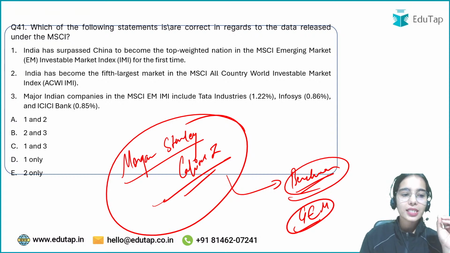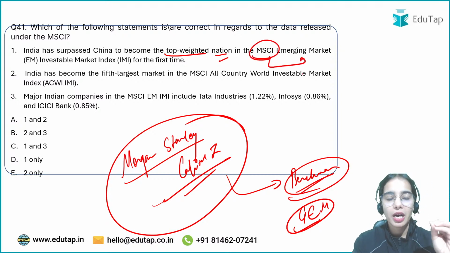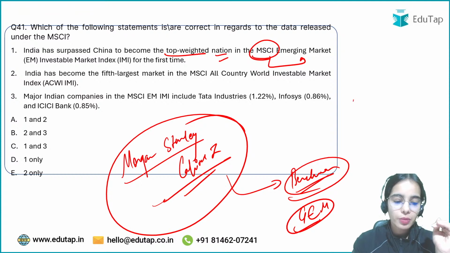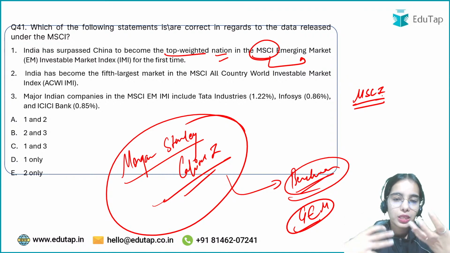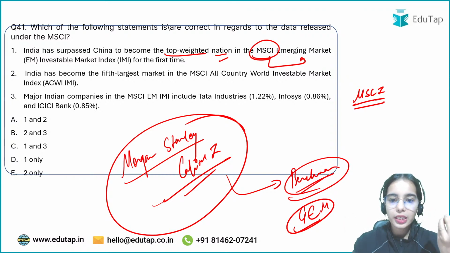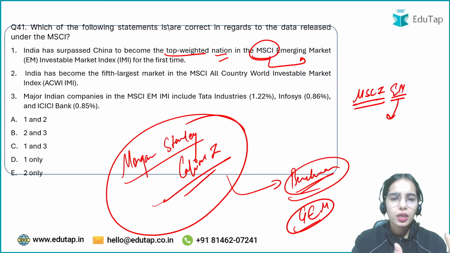Okay, so India has surpassed China to become the top weighted nation in the MSCI Emerging Market Investable Market Index. So basically, the Morgan Stanley Capital International data has been released. This is the data for the global equity market, and in this MSCI there is the emerging market category. That is, India, Brazil, China, and such countries are the emerging markets.